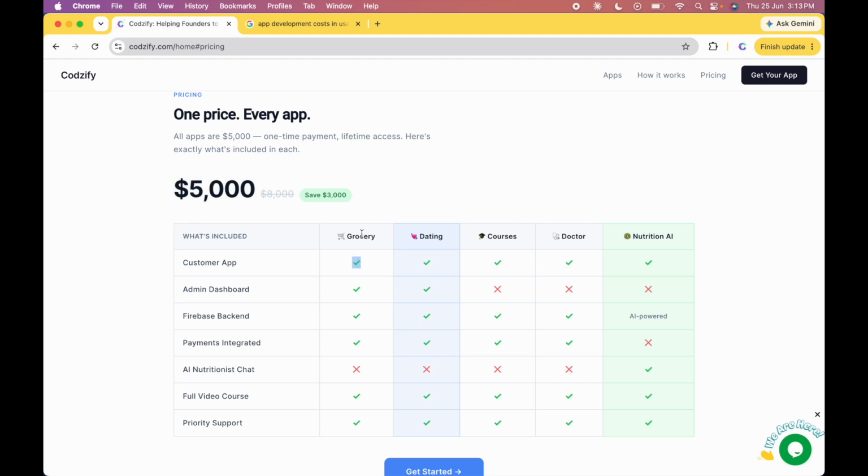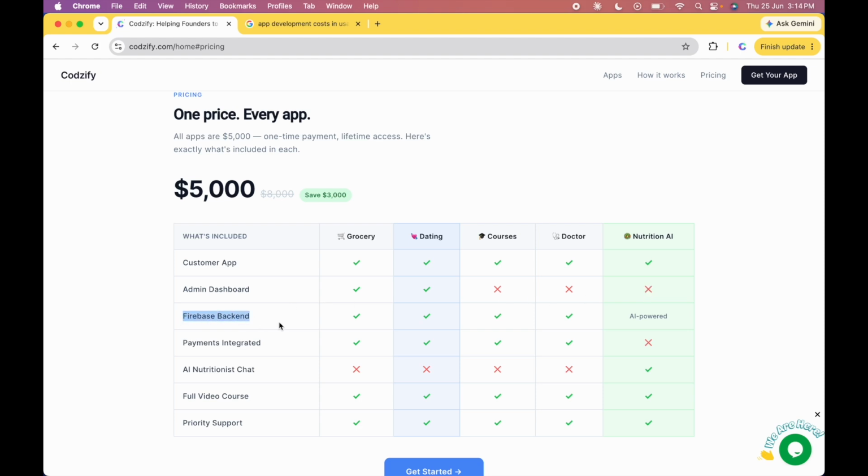So what's included in the complete apps? Here we have grocery app, dating app, courses app, appointment booking app and nutrition AI agent. Here the customer app will be included for all the apps. Admin dashboard is included for grocery and dating, and we are going to include the admin app for courses and doctor appointment booking app as well. So you will get that in the same cost. Whenever we add that admin dashboard in these apps, you will get it at the same price which you have paid right now. And for the nutrition AI agent there is no need for an admin dashboard.